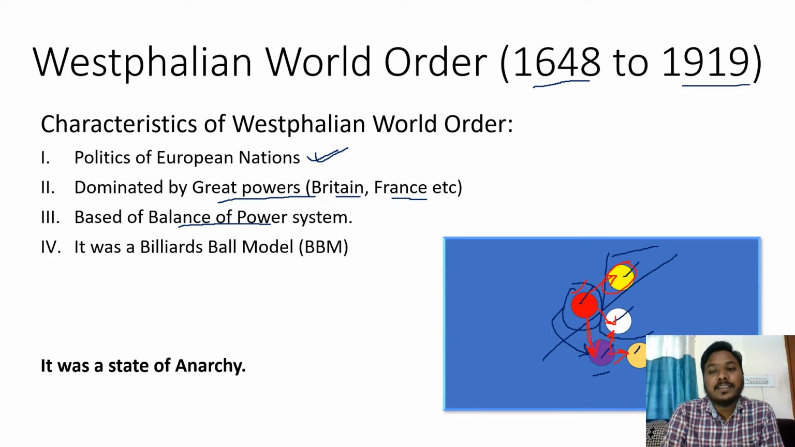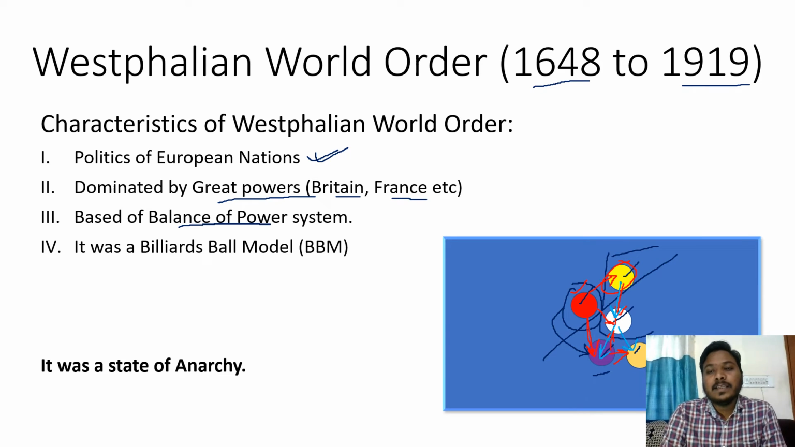Or if Britain wages a war against this particular nation, what will happen? It will affect this, it will affect this. As you have played the billiards game, where once you hit a ball with a white ball, the ball travels, hits some other ball, and affects many balls on the board. So that's why this Westphalian world order is called the billiard ball model.